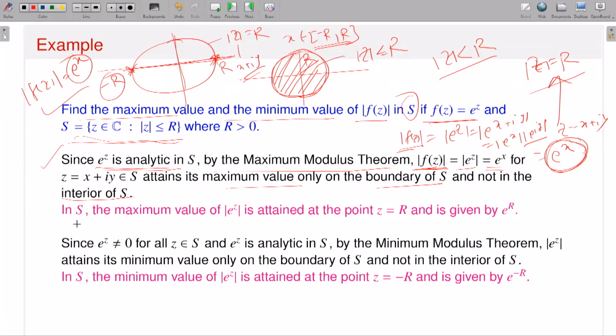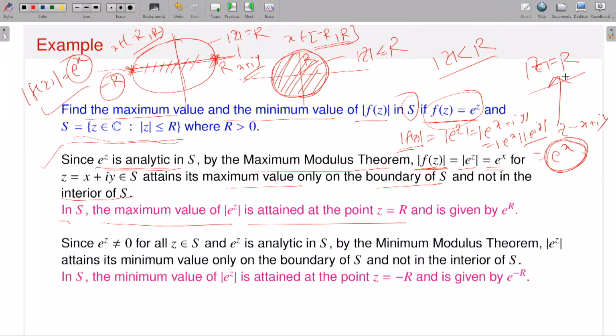So what is the maximum? That's what I have written. In S, the maximum value of e to the power z is attained only at the point z is equal to R, because it has to be on the boundary. Even if x runs from minus R to R, in the interior you cannot have any point where it attains the maximum, because if it attains, it has to be constant by the maximum modulus theorem. But since f of z is equal to e to the power z, it's a non-constant function, so you cannot have any point x in the open interval between minus R and R where the modulus of f of z attains the maximum. So you have only 2 points, minus R and R, which lie on the boundary.